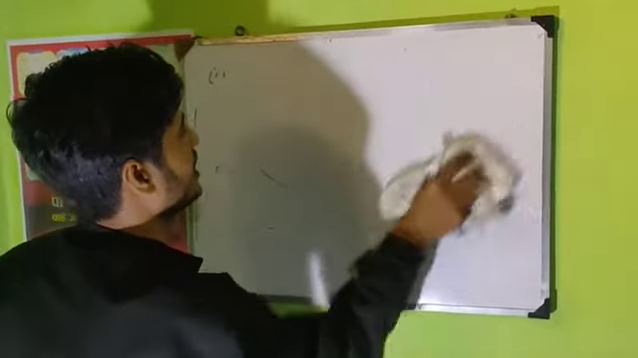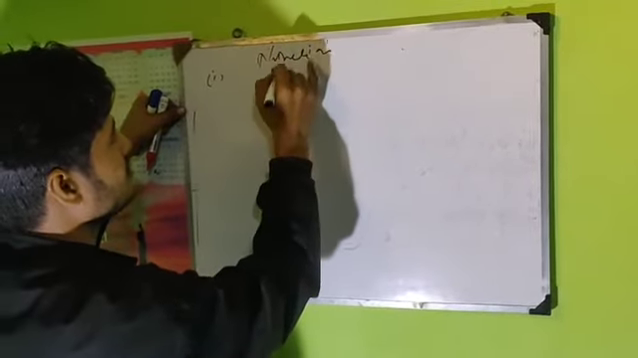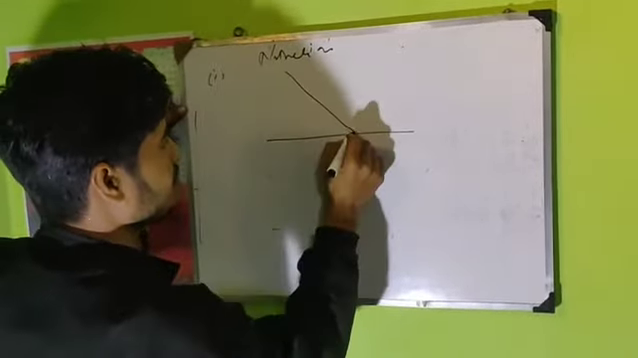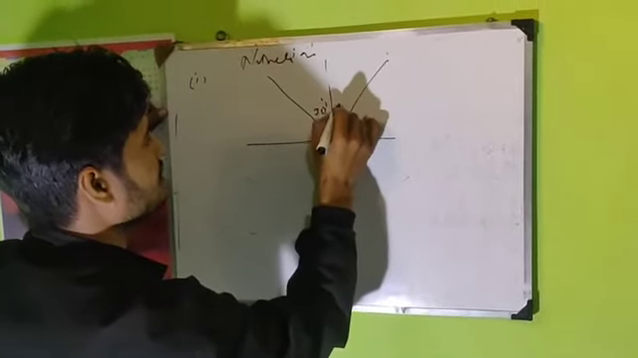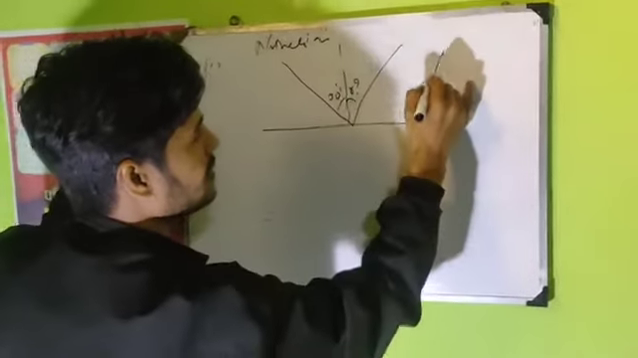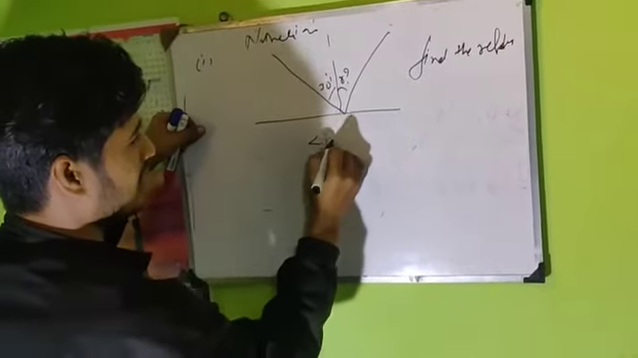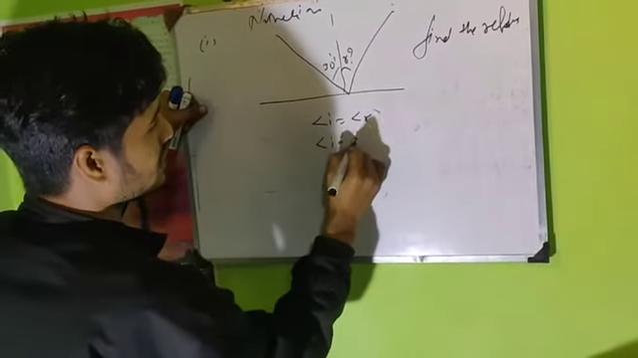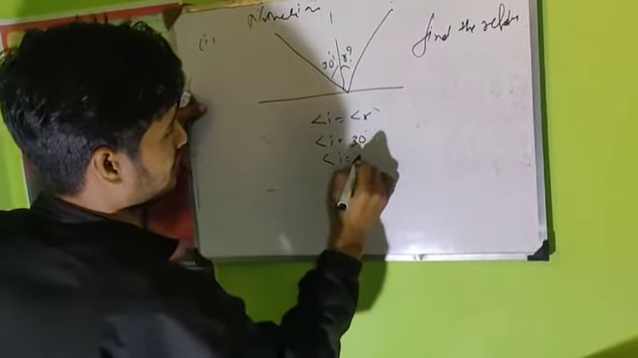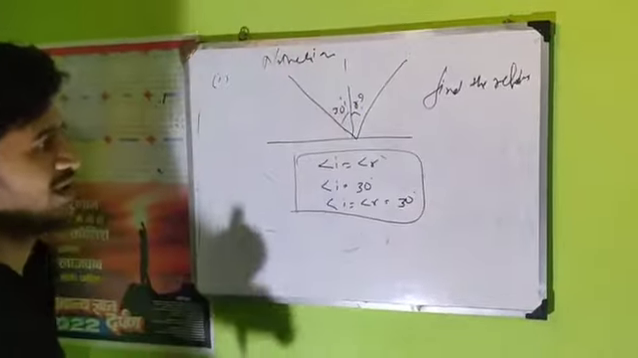Now I also want to deal with a numerical based on this. First, let us suppose the angle of incidence is 30 degrees. Find the angle of reflection. Now angle I equals angle R. You write angle I equal to 30 degrees. Now we can write angle I equals angle R equals 30 degrees. You understand this very clearly.